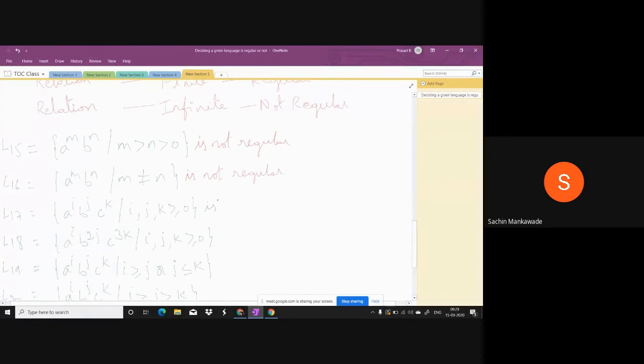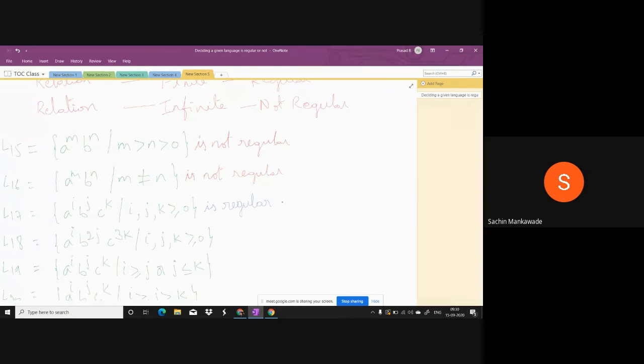Shreya, can you explain to me the strings of L17? What kind of strings may L17 have? Sir, it will start from epsilon and go till infinite.